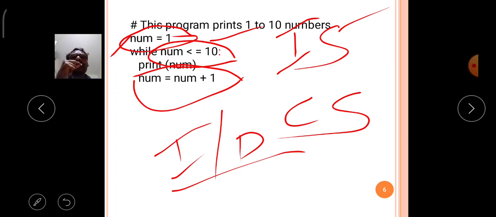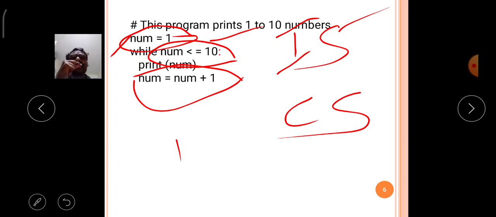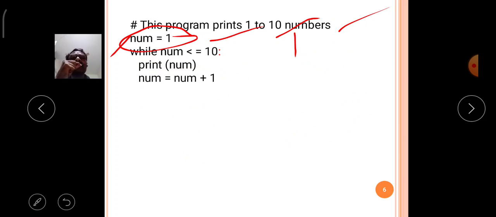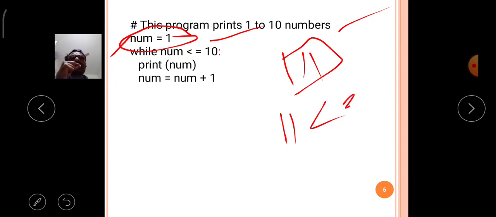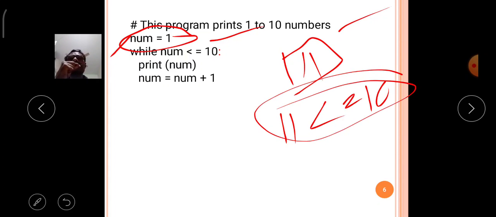For example, if the initialization statement is wrong, then in iteration number 1 the given condition is false and it will break the statement. For example, if in the initialization statement the num variable is stored as 11, then 11 is less than or equal to 10, the condition is false, so it will simply stop the execution of the while loop.